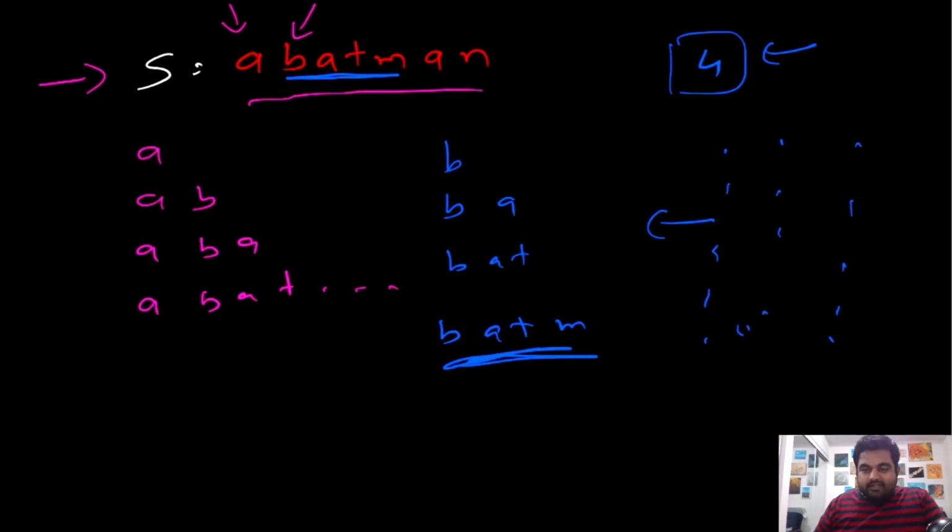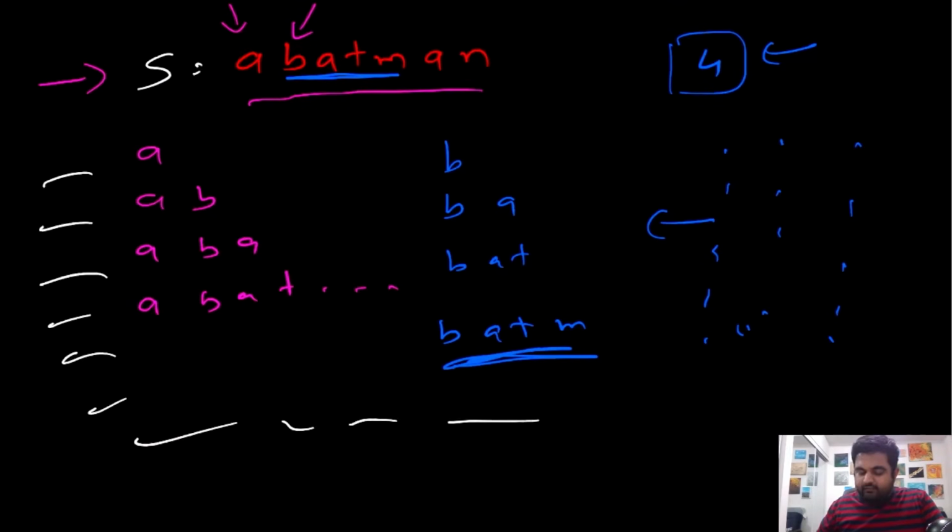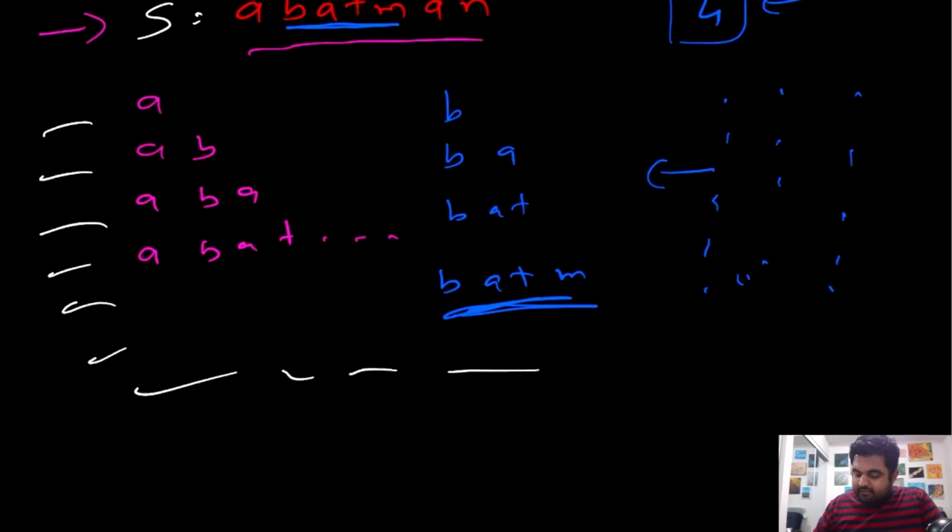But what is the issue with this approach? Well, the issue is actually quite trivial: we are doing a lot of unnecessary work and trying to find a lot of different substrings. Even if we just see the time and space complexity in this case, the time complexity is going to be big O of n cube. Why n cube? Because we are going to do n square work to find all the substrings, and then we will have to do n work for every single one of them to find whether there exists any repeating character or not. So this is a really bad approach.